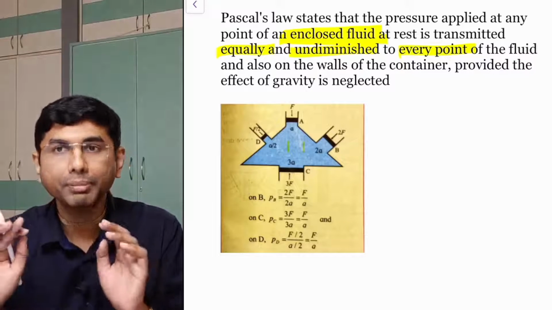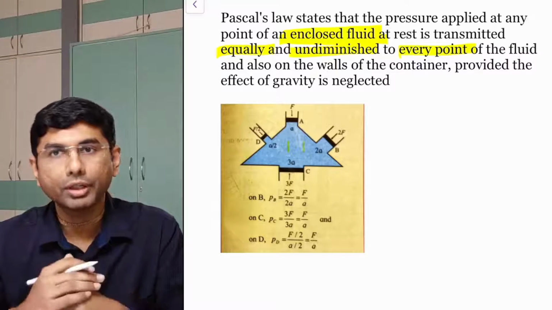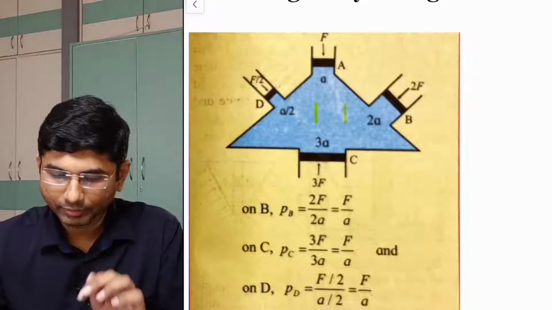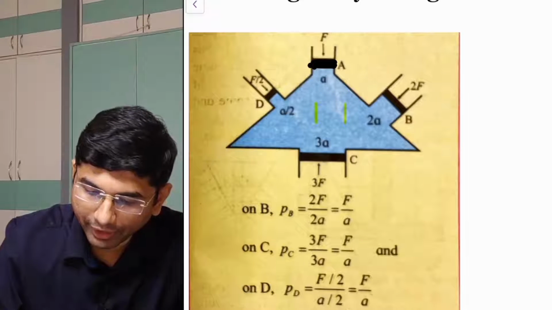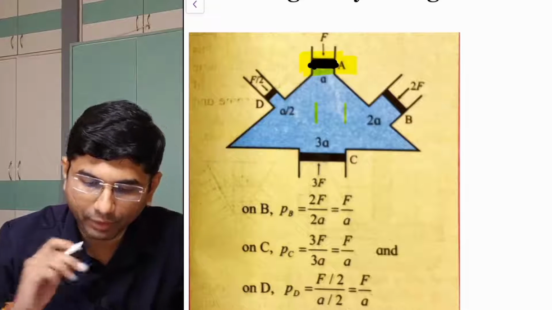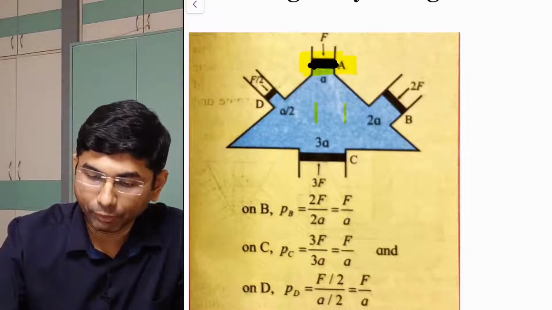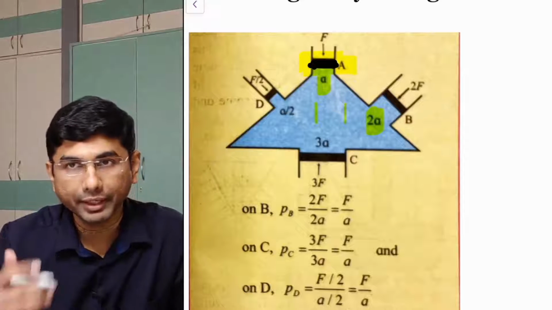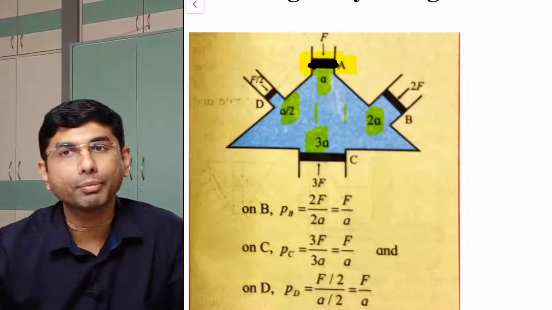Here the same simple example is given. An experiment is shown. There is enclosed water, or any fluid, and we are applying a force on A. The point A has area small a, point B has area twice that of A, C has thrice the area, and D has half of that area.